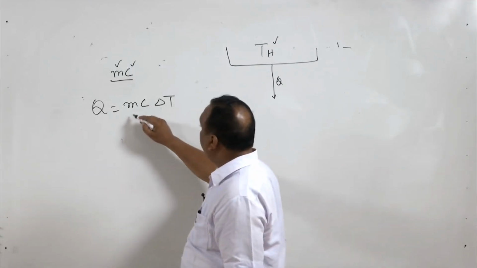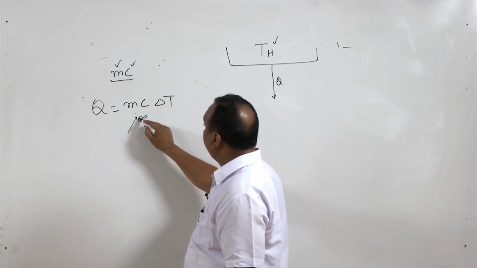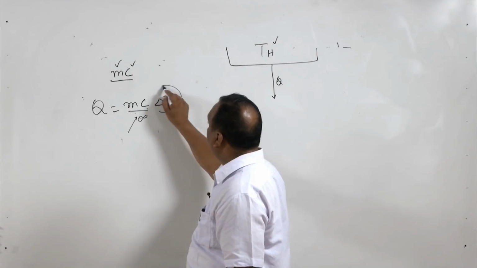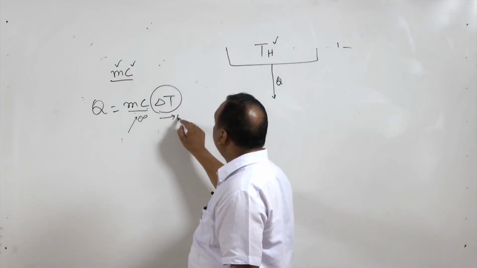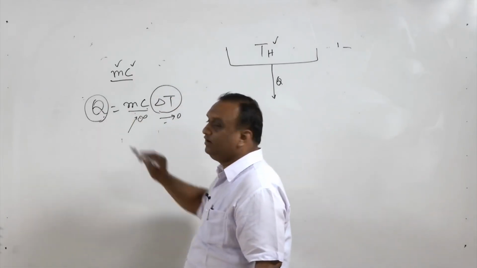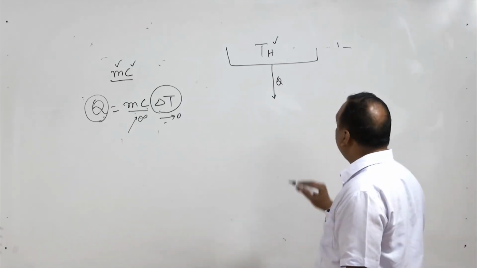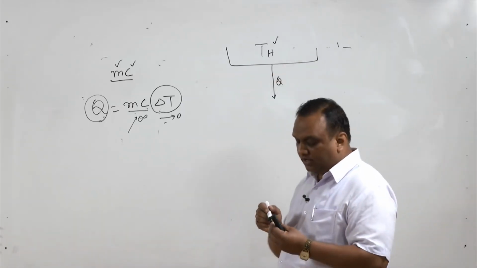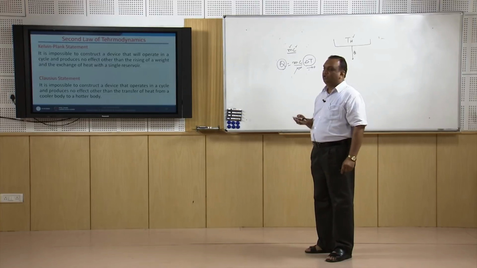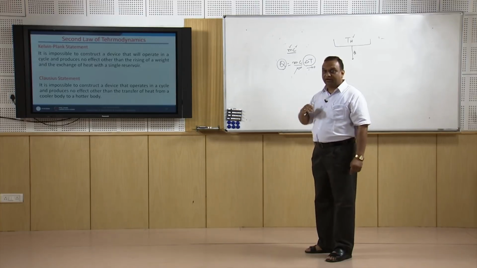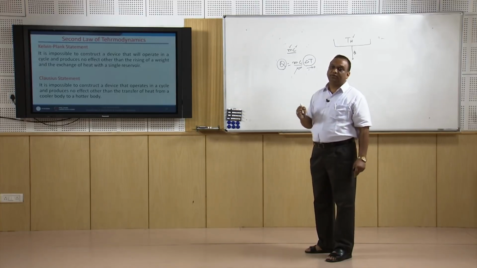So, if mc is tending to infinity, then definitely delta T will be tending to 0 for a certain amount of heat drawn from the thermal reservoir. So, from a thermal reservoir, if you draw a certain amount of heat, the equivalent amount of work cannot be done.